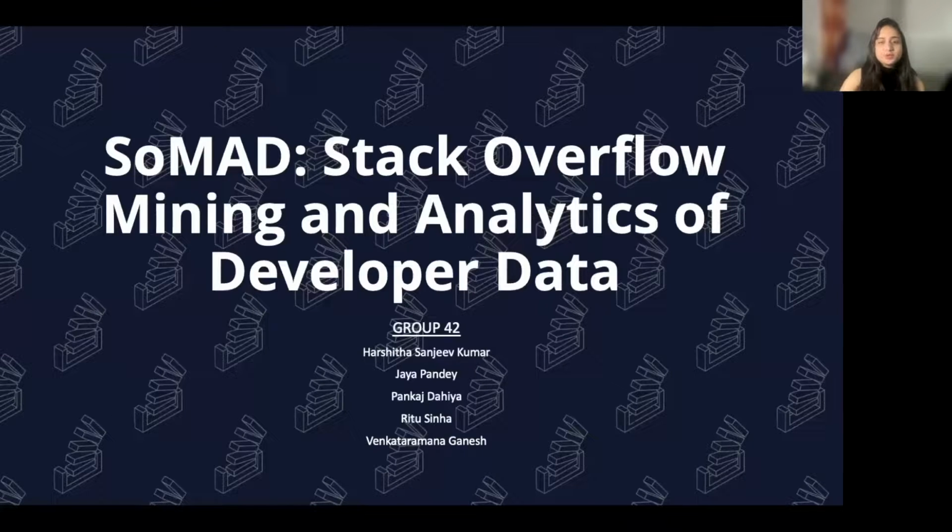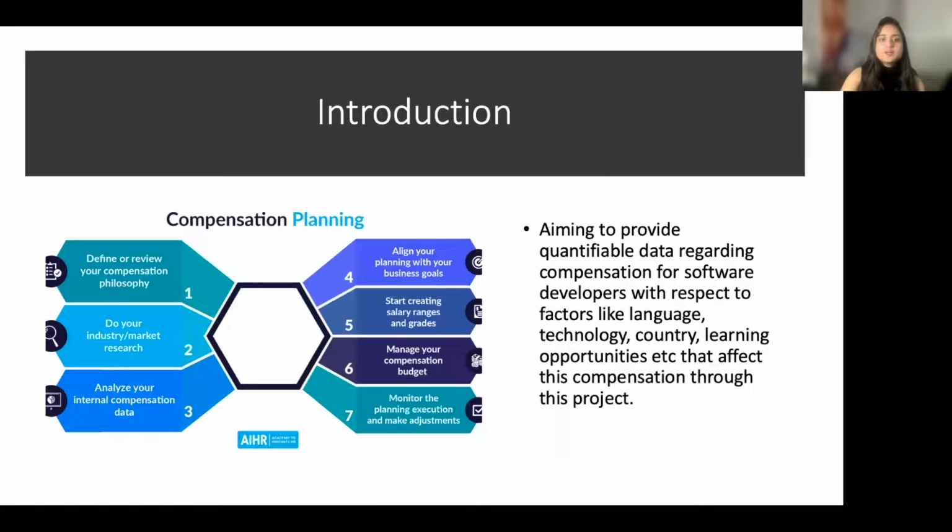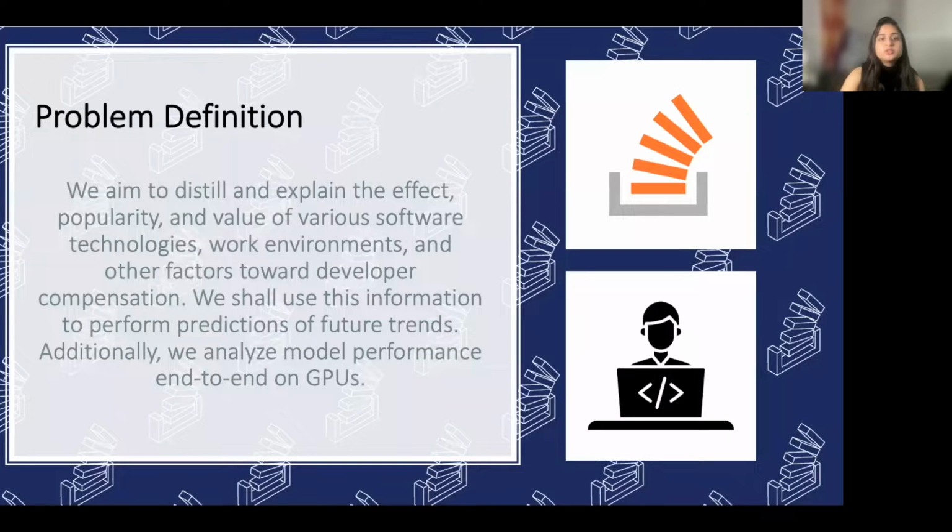Hi, we're Team 42 and our project is SOMAD, Stack Overflow Mining and Analytics of Developer Data. With the advancement in technology, understanding developer compensation has become extremely important and is contingent upon several factors that keep transforming over time. Through this project, we're aiming to provide quantifiable data regarding compensation for software developers. We'll also analyze tech trends over the past few years and the changes in the industry.